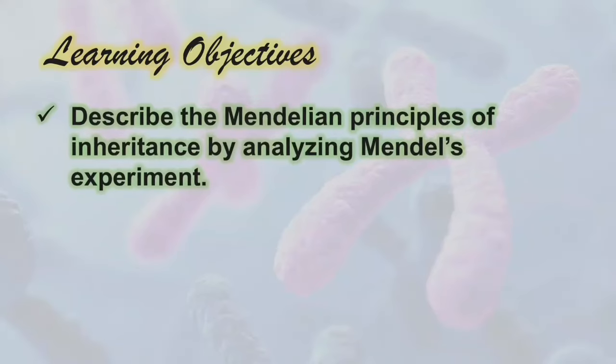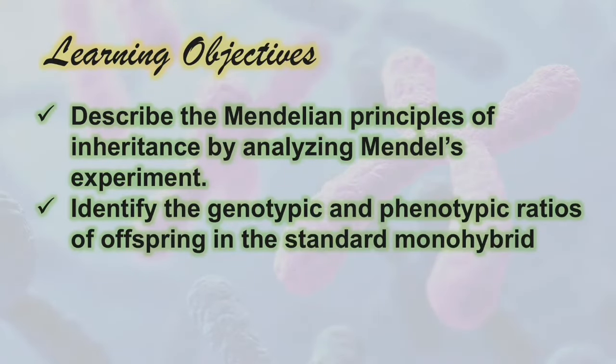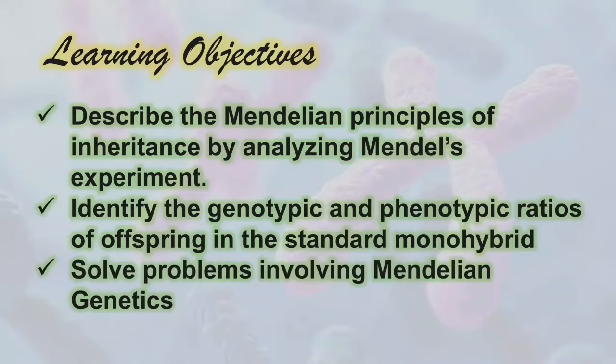Our learning objectives for this lesson: describe the Mendelian principles of inheritance by analyzing Mendel's experiment; identify the genotypic and phenotypic ratios of offspring in the standard monohybrid; and lastly, solve problems involving Mendelian genetics. Alright, so let's start the lesson. Sit back, relax, and enjoy learning.